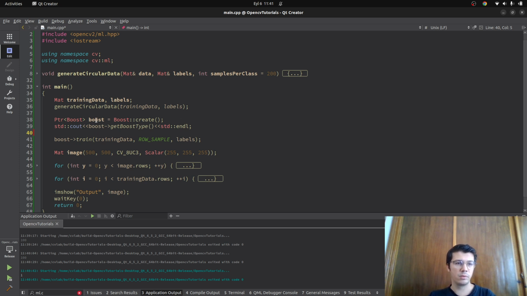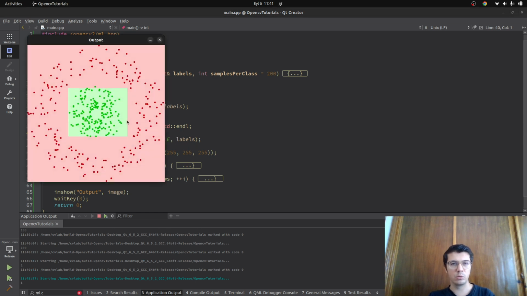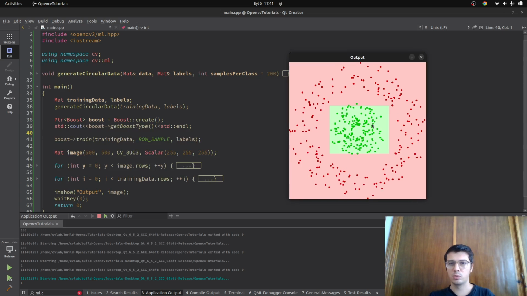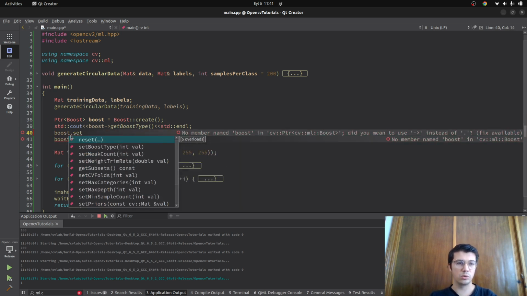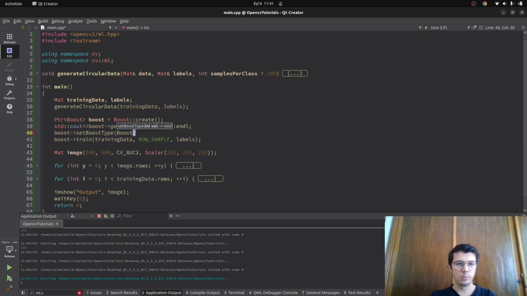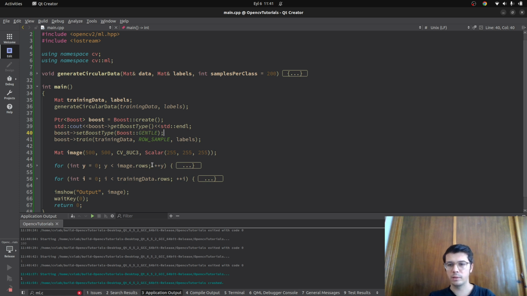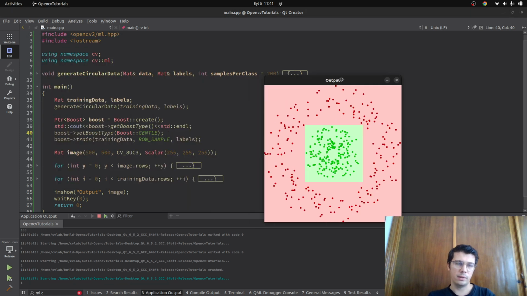For example, we already see the boost. Let's see again how it looks like. So this is looking like this one, so it's giving this result. So we can change it again with set boost type. Let's try gentle, which my expectation is can be very similar to the real one. I can say it's better because in the real one this point was outside of the boundary, but now it's getting that point also.